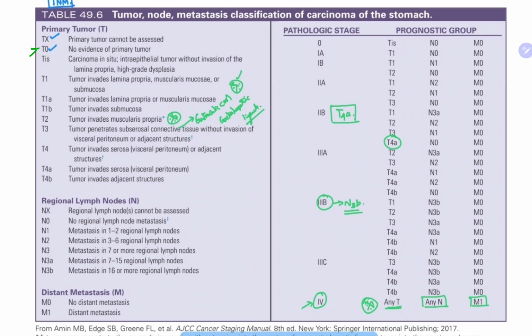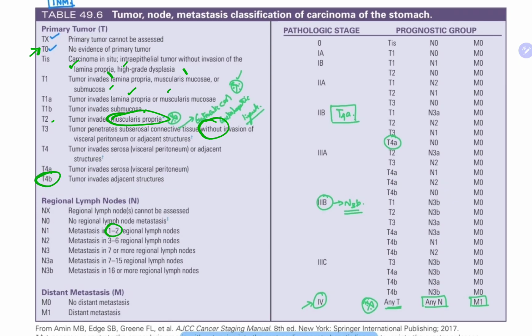So T0, no evidence of primary tumor. Tis, carcinoma in situ, intraepithelial tumor without invasion of lamina propria, or high-grade dysplasia. T1 invades lamina propria, muscularis mucosa, or even submucosa. So in that, T1a, tumor invades lamina propria or muscularis mucosa. T1b, submucosa. T2, tumor invades muscularis propria. T3, tumor penetrates subserosal connective tissue without invasion of the visceral peritoneum or adjacent structures. Once it breaches visceral peritoneum, it is T4a. If it invades adjacent structures, then it is T4b.